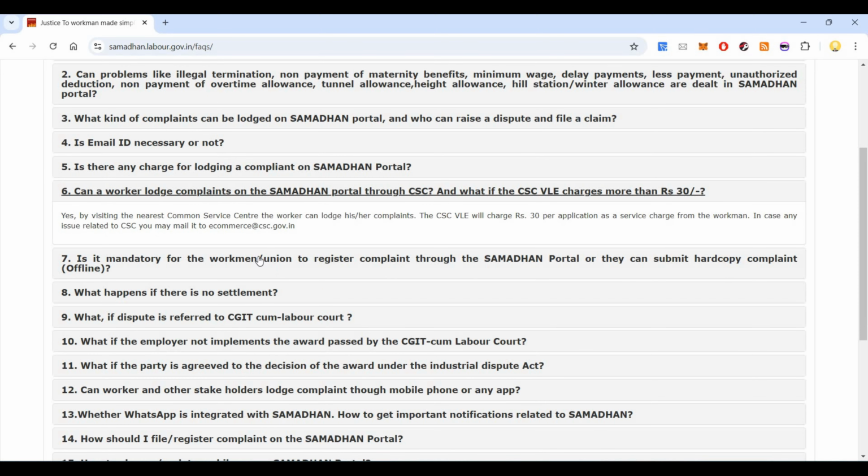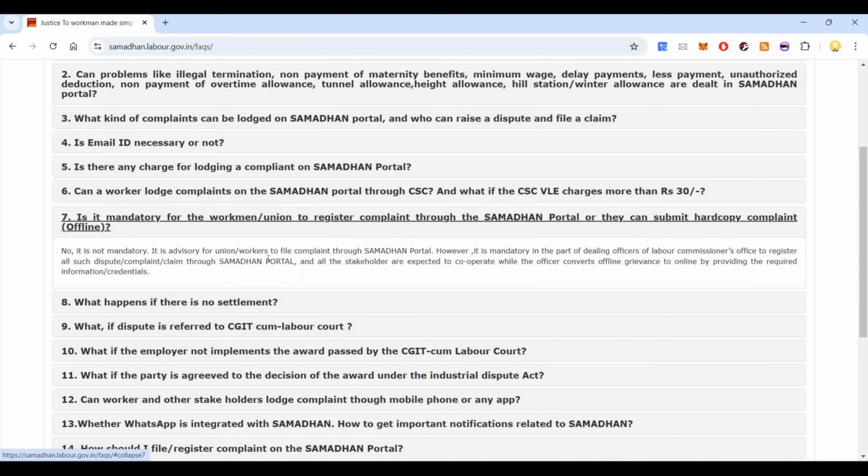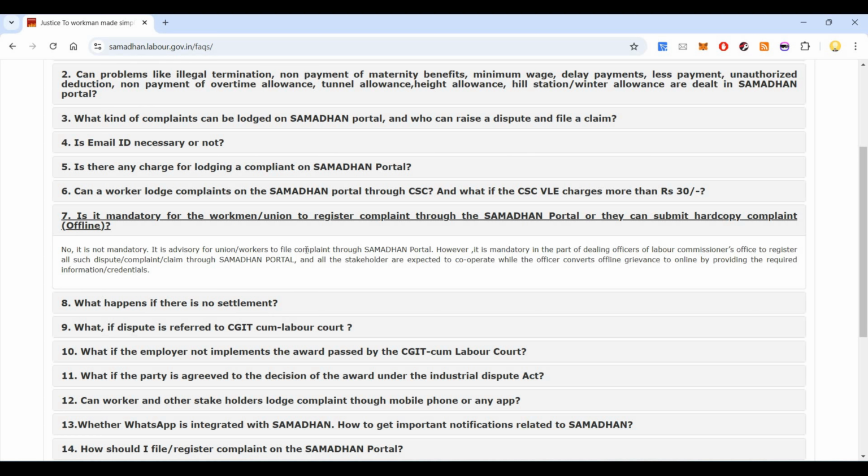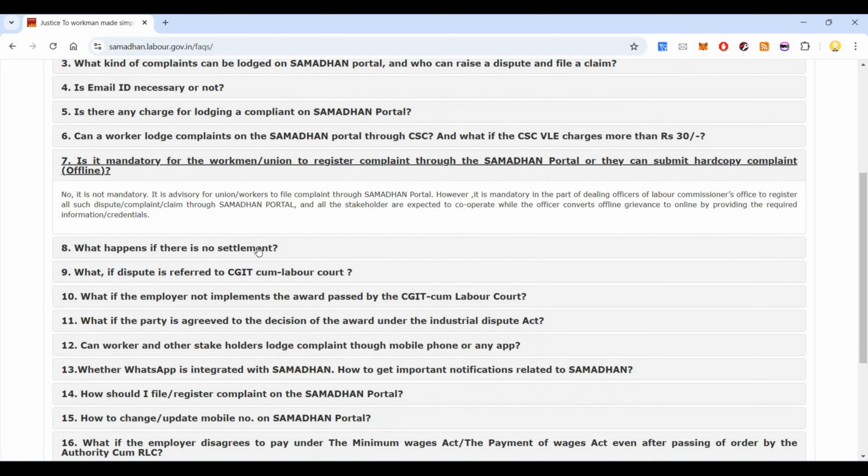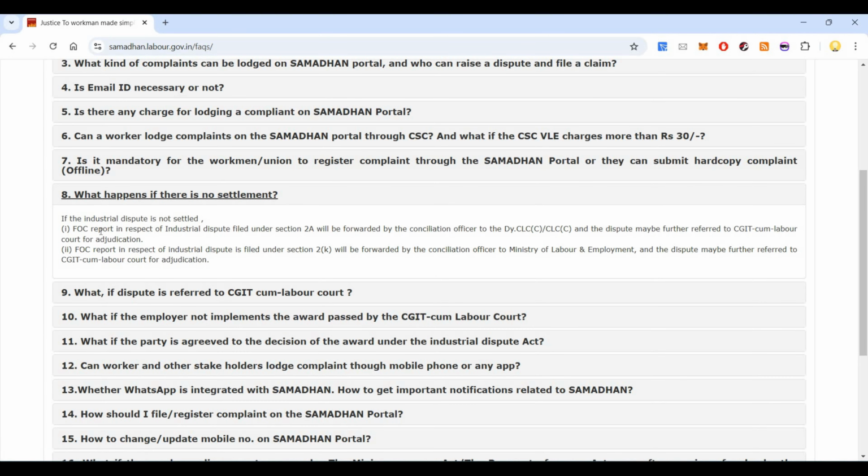Is it mandatory for a workman union to register? No. It is advisory for union workers to file complaints through Samadhan Portal. However, it is mandatory on the part of dealing officers of Labour Commission officers to register all such disputes. What happens if there is no settlement? If the industrial dispute is not settled, the failure of conciliation report in respect of an industrial dispute filed under Section 2A will be forwarded by the conciliation officer to the Deputy CLC, and the dispute may be further referred to the CGIT Labour Court for adjudication.